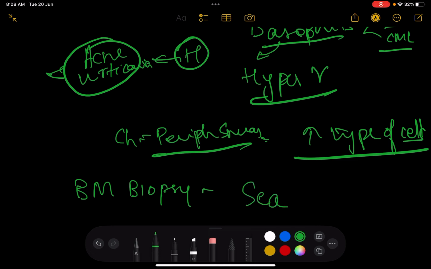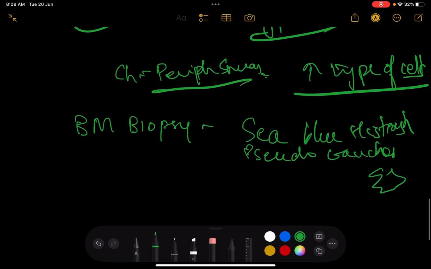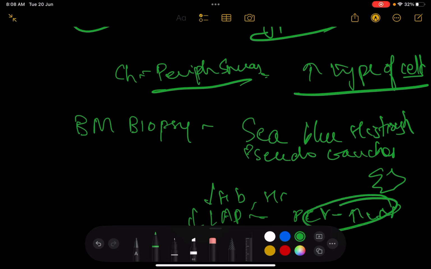On biopsy of CML you see sea-blue histiocytes and pseudo-Gaucher cells. Pseudo-Gaucher cells are kind of wrinkled cells, like wrinkled or crumpled paper. Definitely you're going to see decreased hemoglobin, splenomegaly, and leukocyte alkaline phosphatase, LAP, is going to be low, but in polycythemia vera, you're going to have increased LAP. Alright, so that's an important fact that we have. Increased LAP, polycythemia vera, increased LAP.